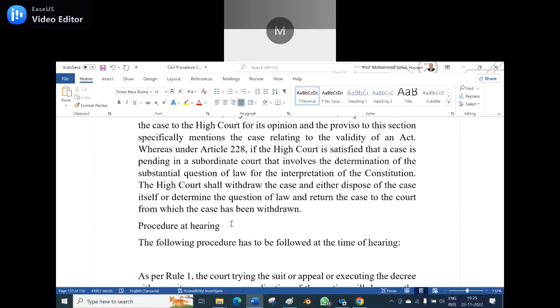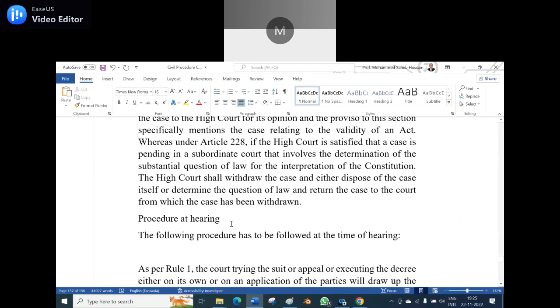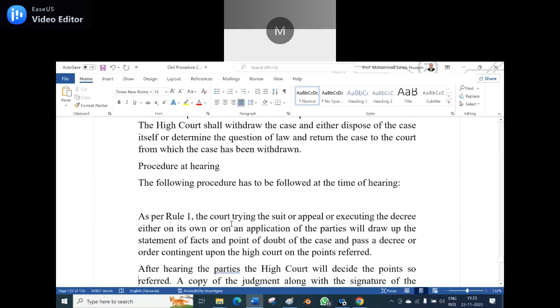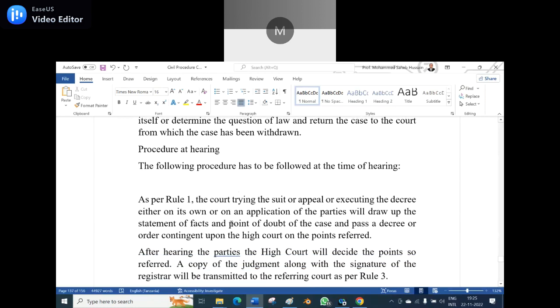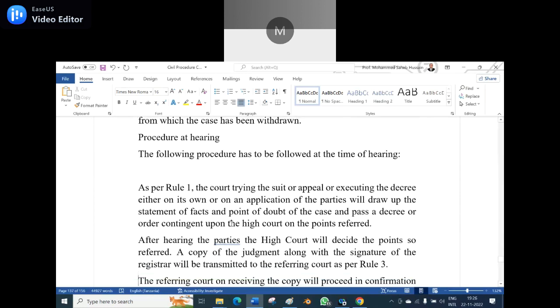The following procedure has to be followed at the time of hearing. As per Rule 1, the court trying the suit or appeal or executing the decree, either on its own or on an application of the parties, will draw up the statement of facts and point of doubt of the case and pass a decree or order contingent upon the High Court on the points referred.